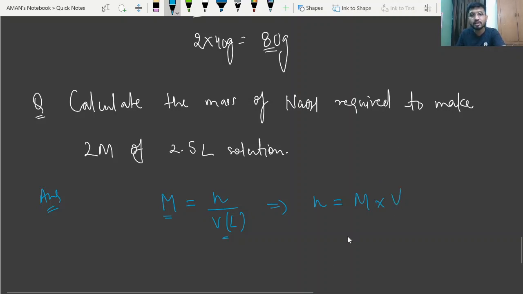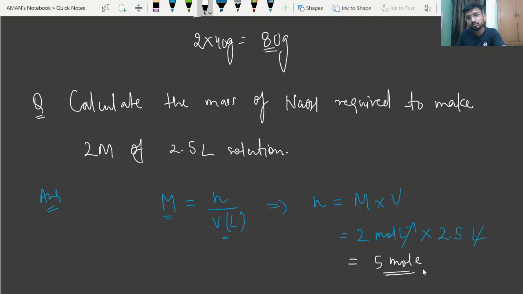So just write down the values. M is given to you beta, 2 molar, so I can also write 2 molar means 2 mole per liter. Just multiply by volume. Volume is in liter, so 2.5 liter. So see beta, this liter and per liter will get cancelled out, and this will become 2 into 2.5, 5 mole. So we have 5 moles.